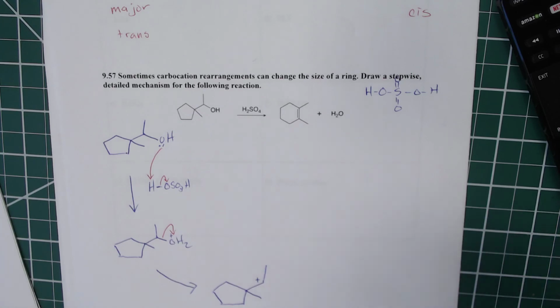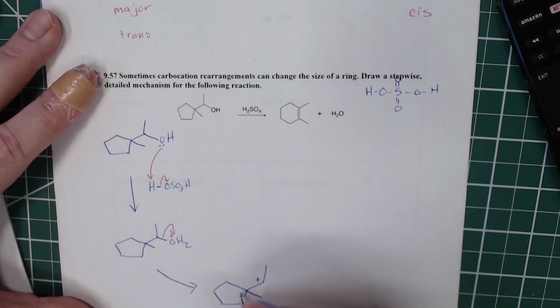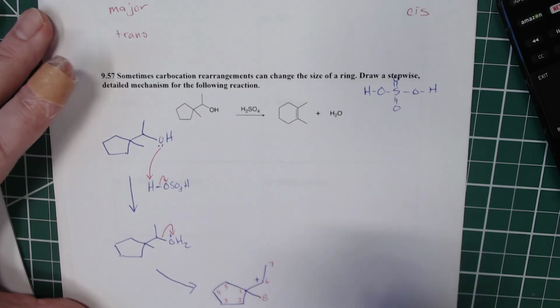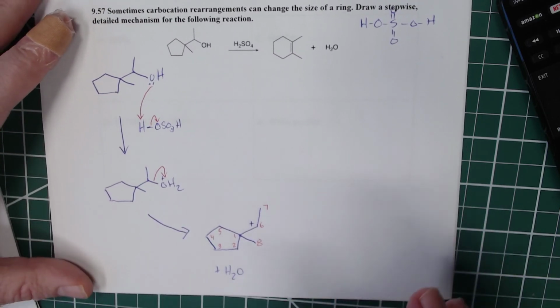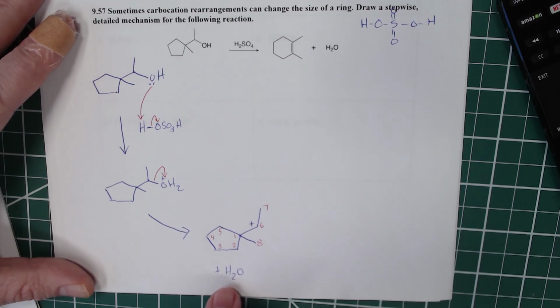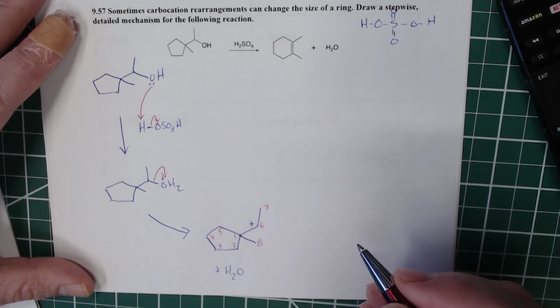All right, and here it's beneficial to pay attention to which carbons are which. So I'm going to say here we've got carbon 1, 2, 3, 4, 5. We're going to call this one carbon 6 and carbon 7. And then this one I'll just call carbon 8. And this is just for labeling purposes so that we are able to identify which carbon is which and what is going to be bonded to what. You'll notice that we have a secondary carbocation. Over here we've got a quaternary carbocation.